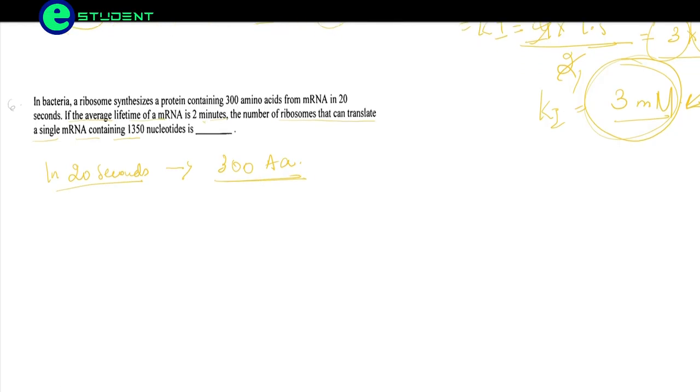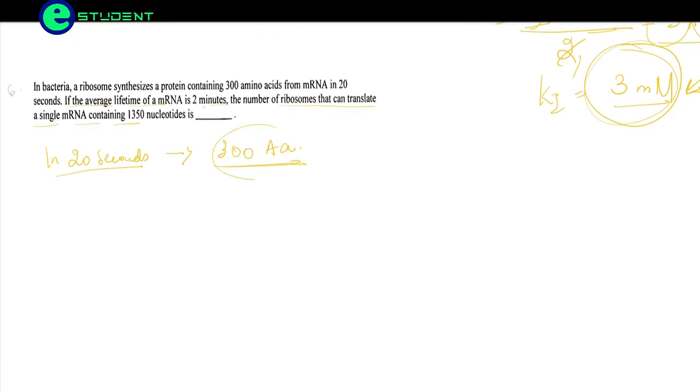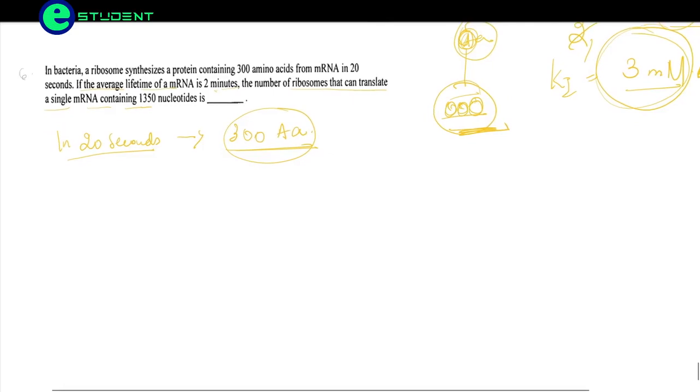What does it mean? It is having codons. Each amino acid is coded by 3 nucleotides, a codon. So for 300 amino acids we will be having how many?